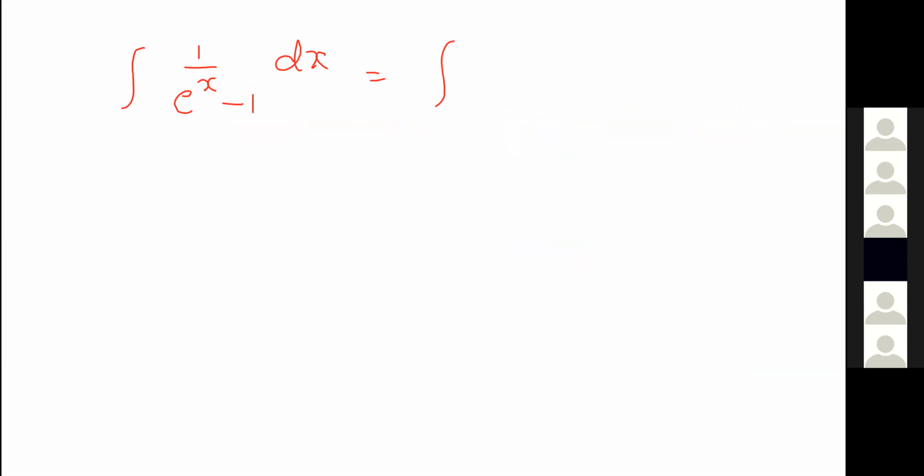What I will do is multiply and divide by e power minus x. I multiplied and divided the integrand by e power minus x. If you cancel e power minus x, it will be the same function, right? Yes, sir.